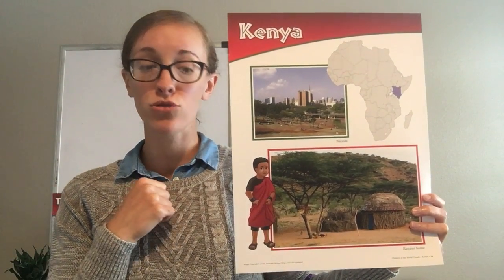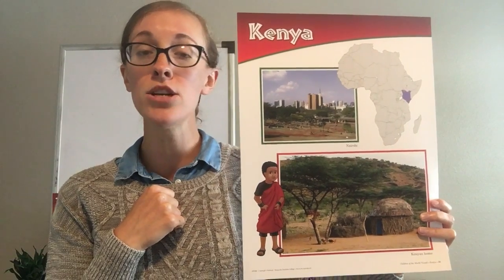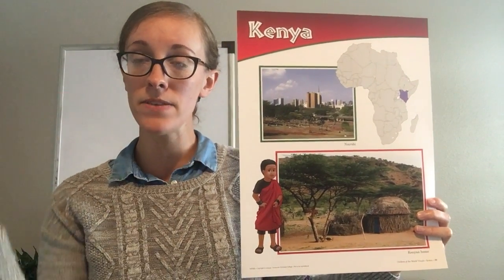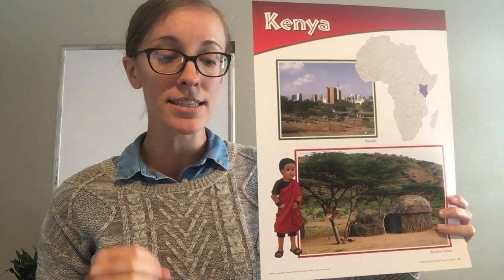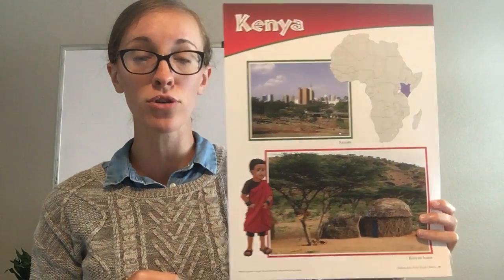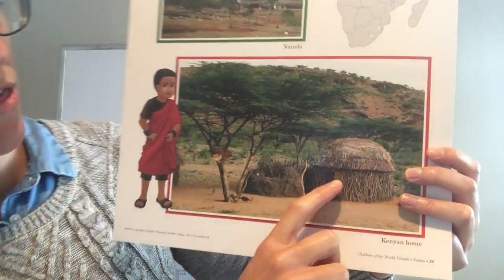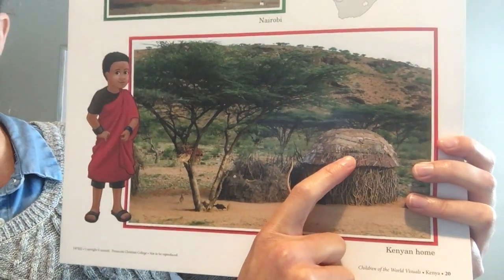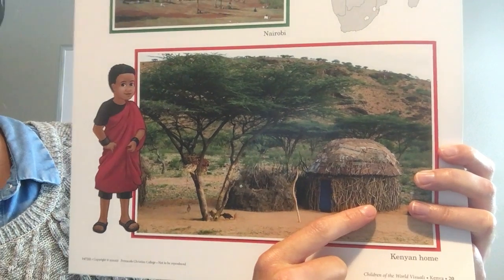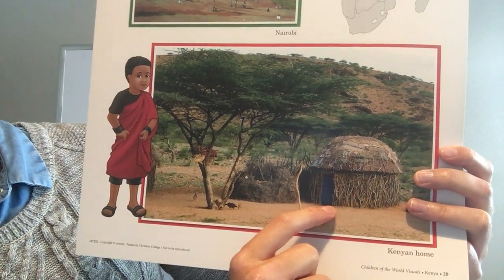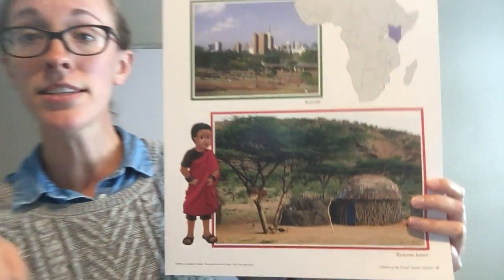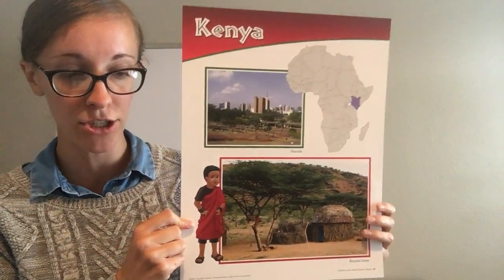All right, as we are driving through the countryside, we notice that most of the people that live in the villages live in small homes with thatched roofs and dirt floors. So this is what a thatched roof might look like. And you see, it's just these little huts. And this is how a lot of the people live. And there's not a real floor, it's just a dirt floor. This is what Jomo's home is like too.